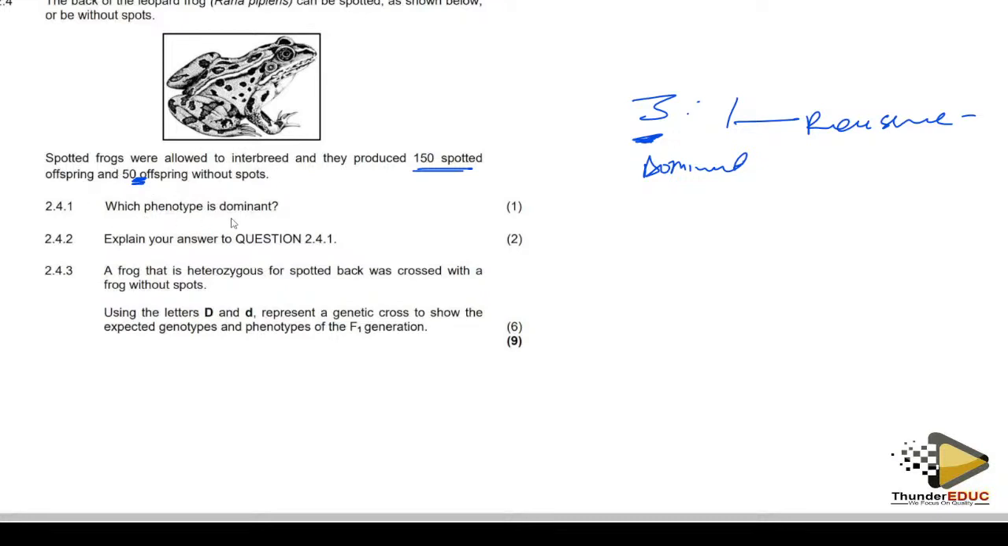So which genotype? They have said it. Spotted frogs were allowed to interbreed and they produced 150 spotted and 50 offspring without spots, meaning that spotted is the dominant one. So, frog, yes.